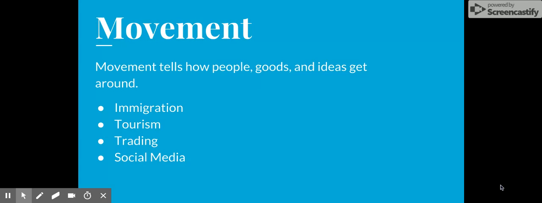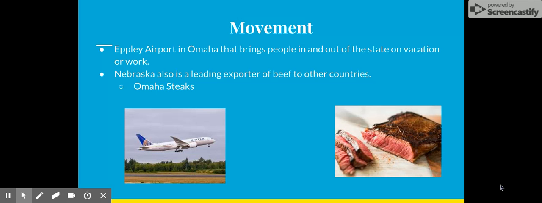It might look at immigration, why one group of people moved from one area to another. It might look at tourism, what brings people to a certain place. It might look at trading, what goods does one area trade with another and why. It might also look at social media and how ideas might go from all the way in Silicon Valley to places like Paris, France. So here are some examples for the state of Nebraska.